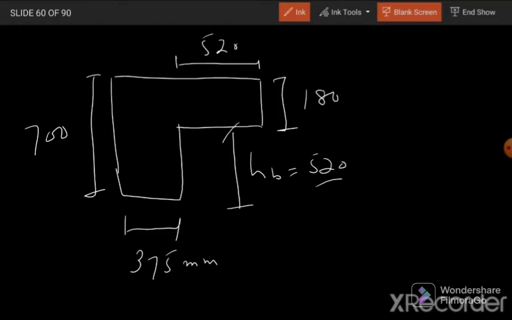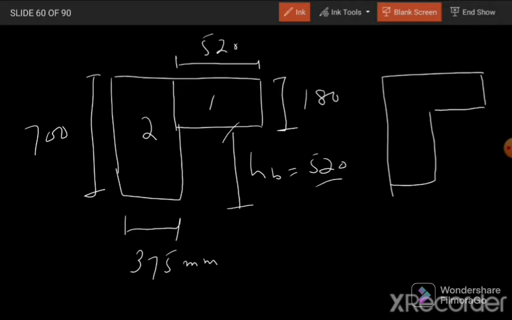So these will be the dimensions of our edge beam. Now we can convert this edge beam into two shapes like this, shape 1 and shape 2, or otherwise we can have a second option like this. This is shape 1 and this is shape 2.